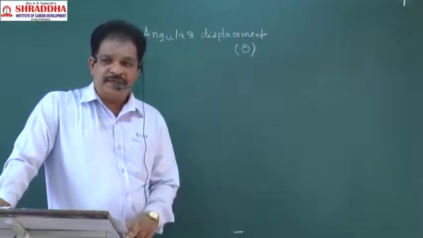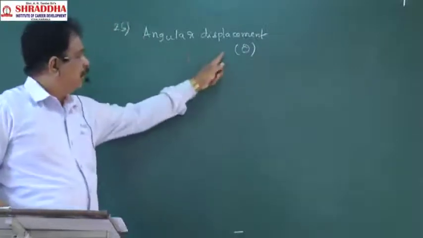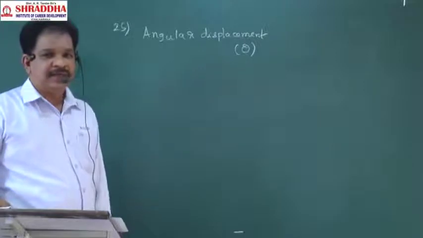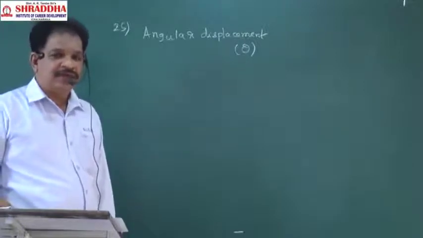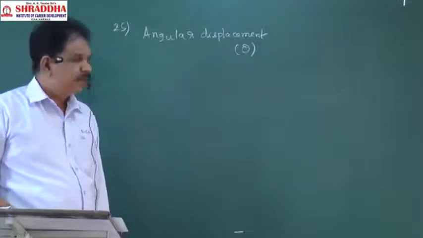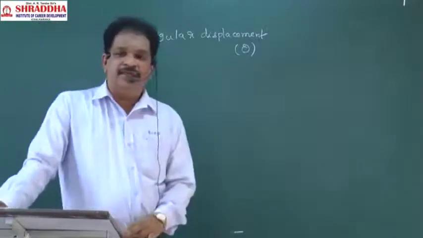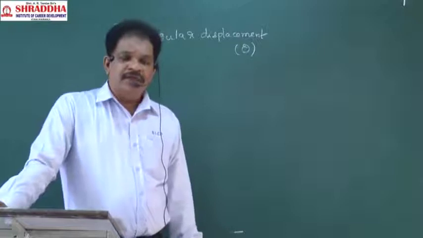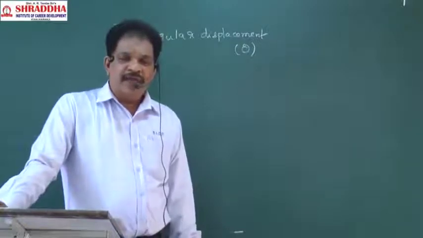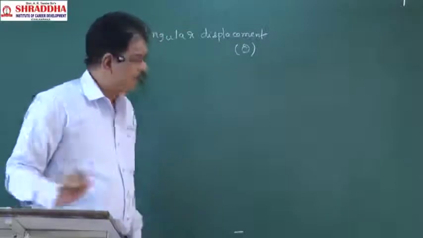Angular displacement will be indicated by the letter theta. How is it defined? How much angle a body has rotated in circular motion, that angle is called angular displacement.